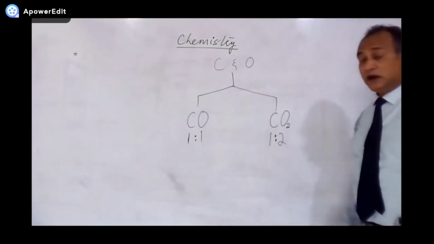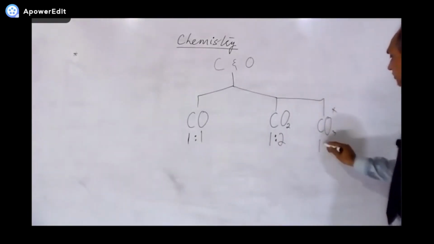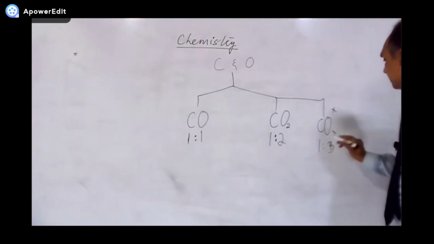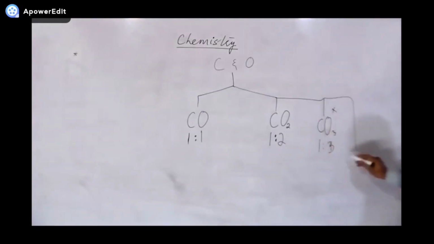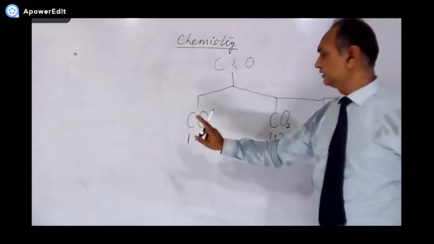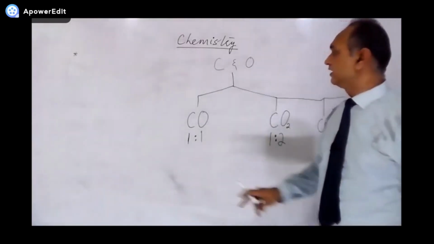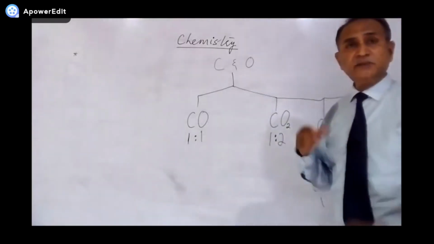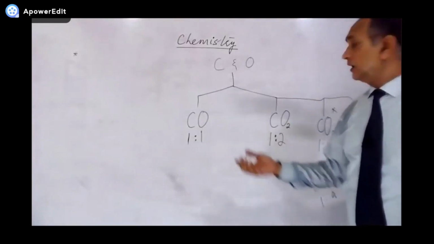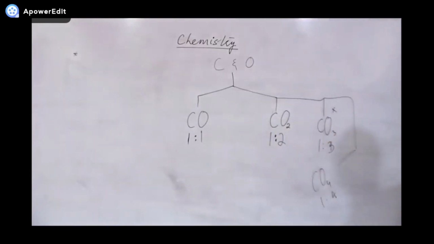1:2. If there is another one, suppose it should be 1:3, or another one like CO4, it's 1:4. So what have you observed here? The mass, the contribution of one of the elements is fixed, whereas the other element is participating in whole number ratio. 1, 2, 3. All right?